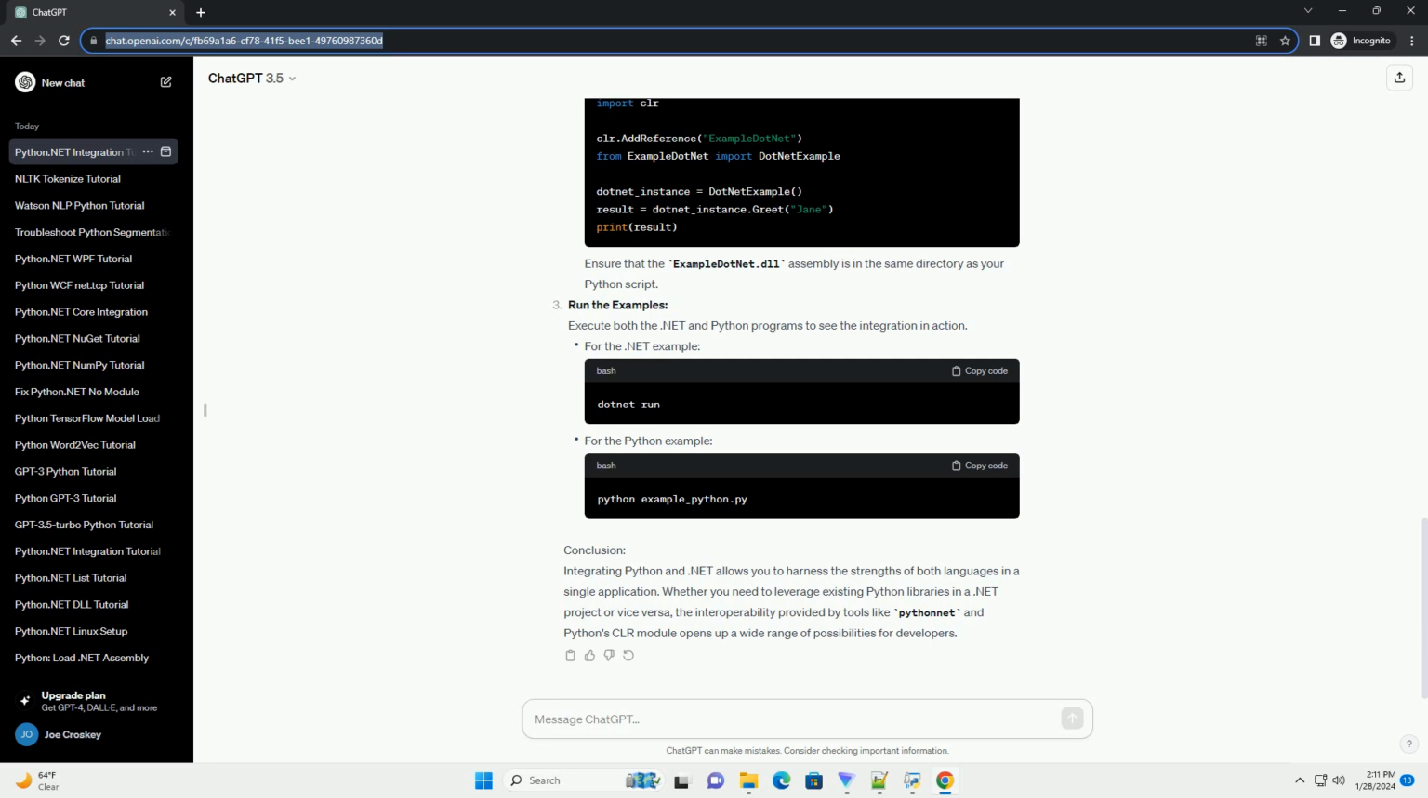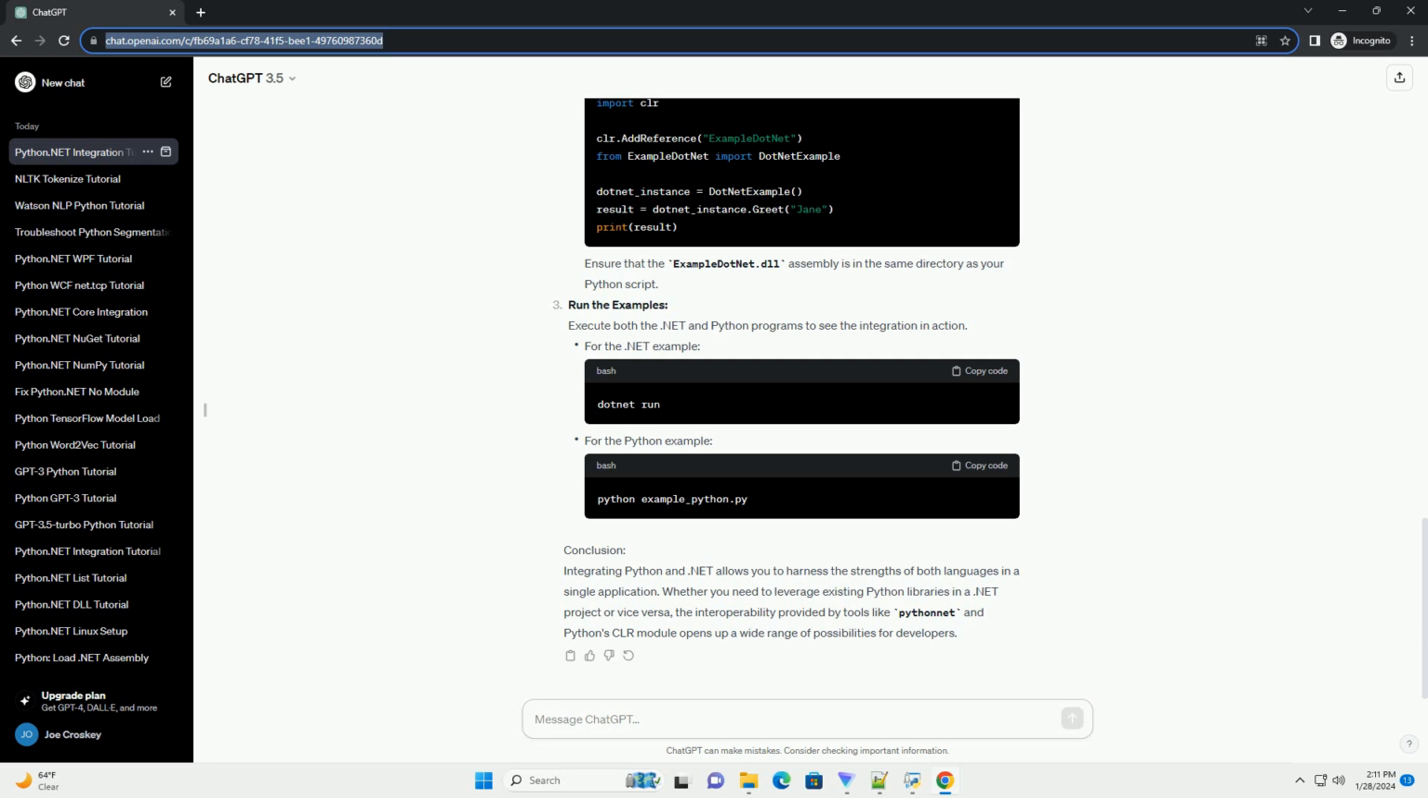In the same project directory, create a new file called python_script.py and add the following Python code. This simple Python function multiplies the input by 2. Step 5. Configure Python path. In your program.cs file, before the main method, add the following line to set the Python path.